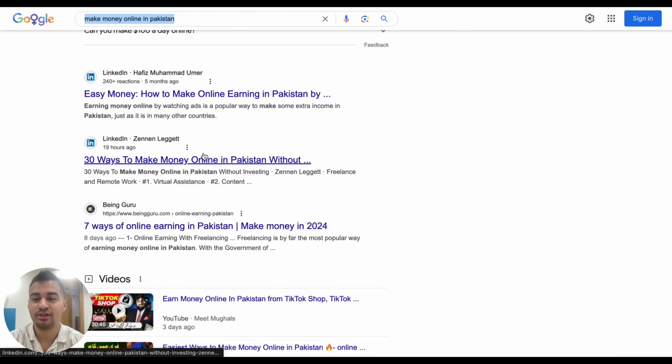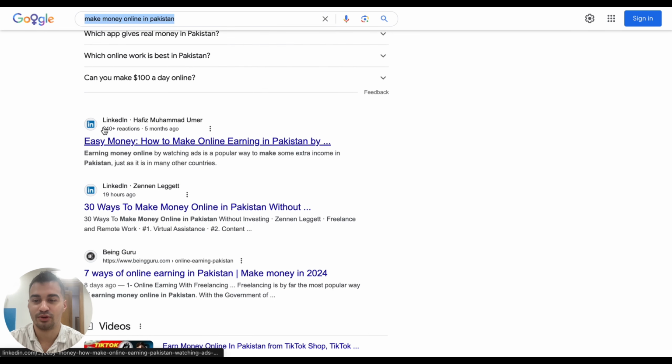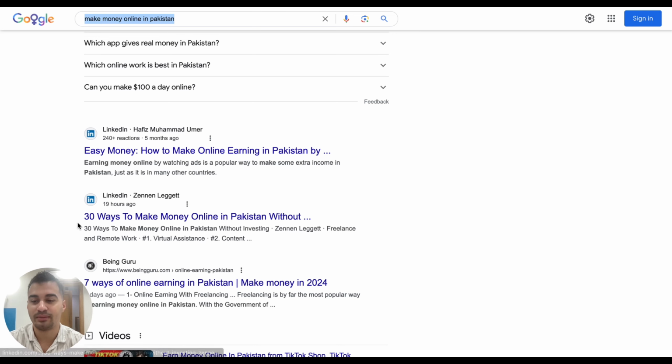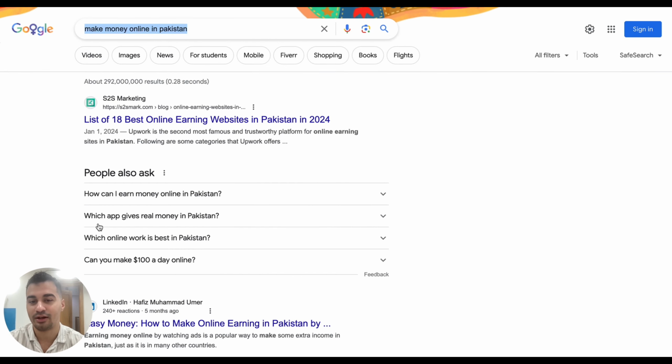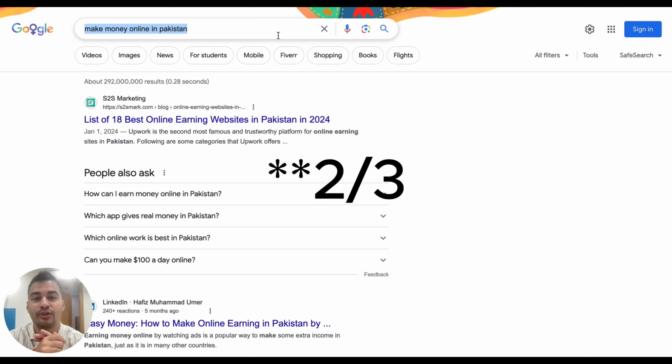So I'm number 3. It looks like this one just has a little bit more social proof, much more reactions and stuff like that. But with the amount of ways that I'm covering in my article, I probably can take that over, I would imagine. So that's pretty much the end of the experiment, guys. I am ranking on all 3 of those articles.